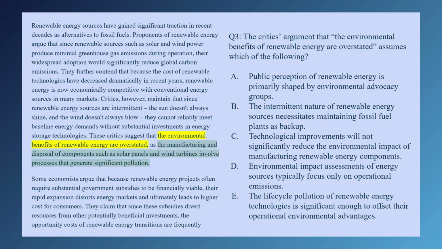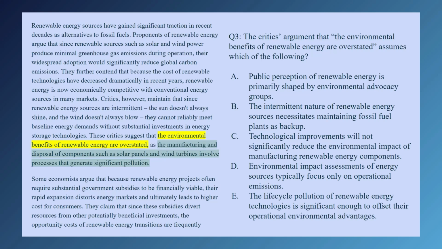The critics do talk about this, but it's not related to the claim that we're actually looking at about overstated benefits. C, technological improvements will not significantly reduce the environmental impact of manufacturing renewable energy components. C is about the future, and we're actually talking about the present, so we aren't concerned with that.